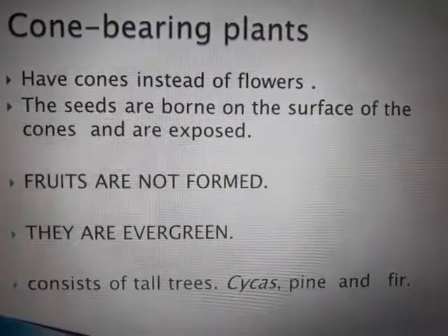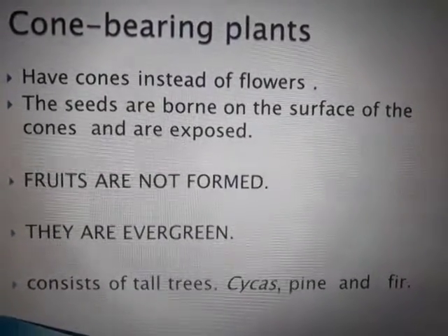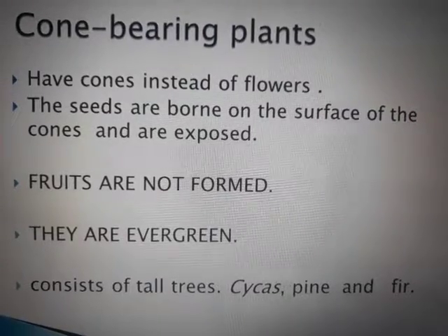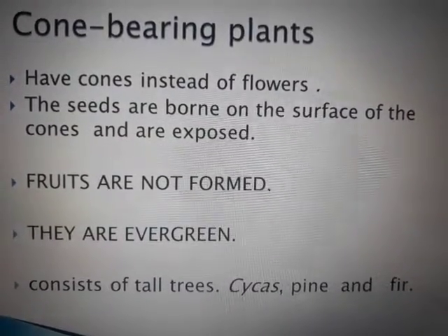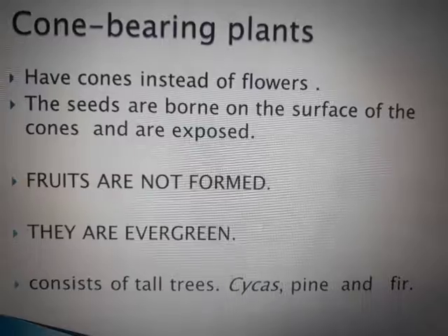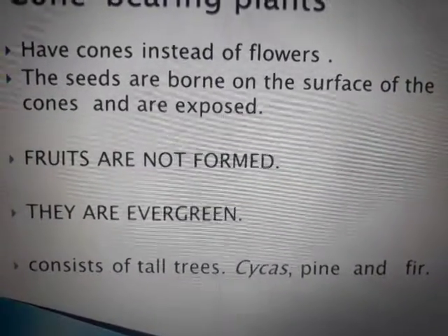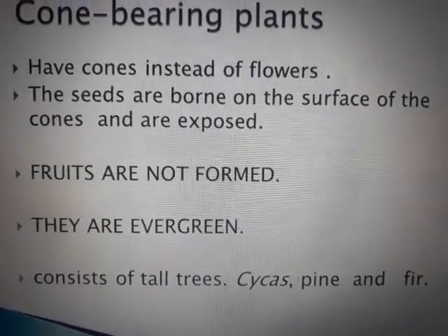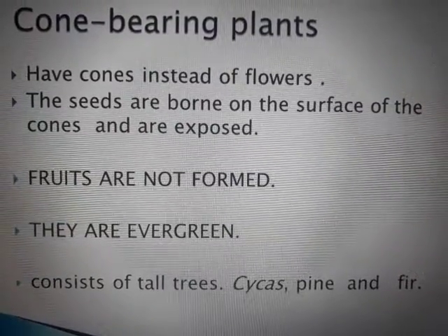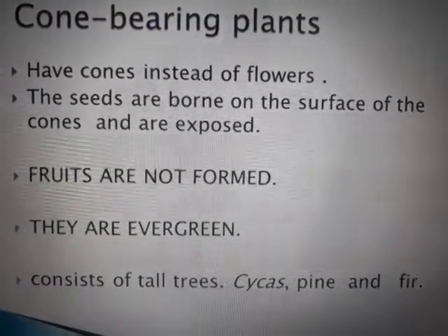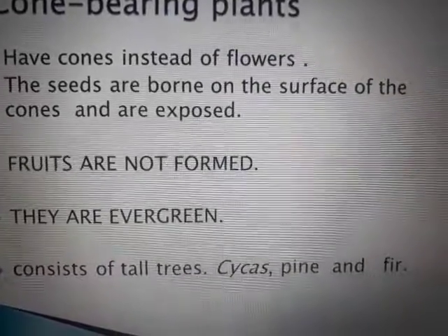The seeds are borne on the surface of the cones and are exposed. The seeds will be at the top of these cones, and exposed means they are on the outside. Fruits are not formed. Here no fruit formation is done, and these are evergreen. They are found in places where it rains continuously. They consist of tall trees like cypress, pine, and fir.